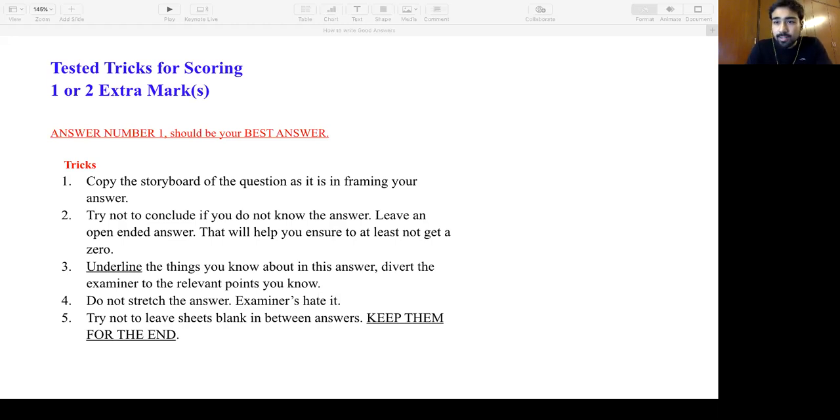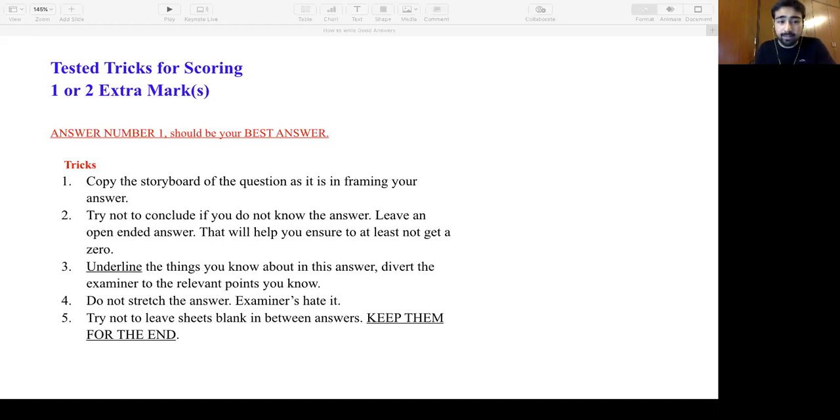So if you don't know the answer, try not to conclude. Leave it open-ended. Just give what you know. Don't write a conclusion. You might get 1 or 2 marks. That is something we're trying to get from the examiner, right? If you don't know, we know we might get a 0. But if we know the section or we know the provisions, write it there. Don't conclude. That is what I can say.